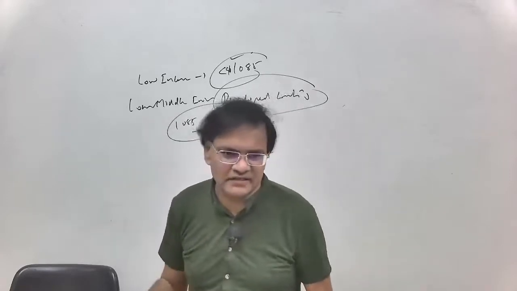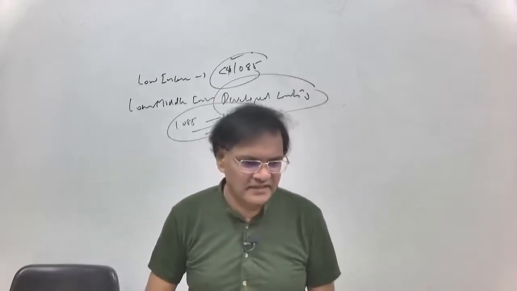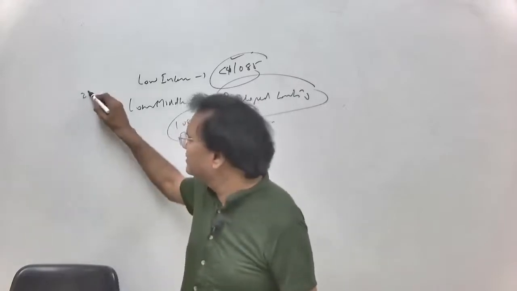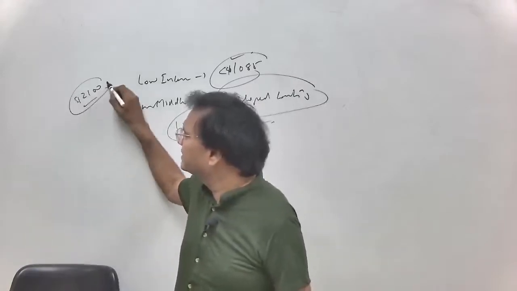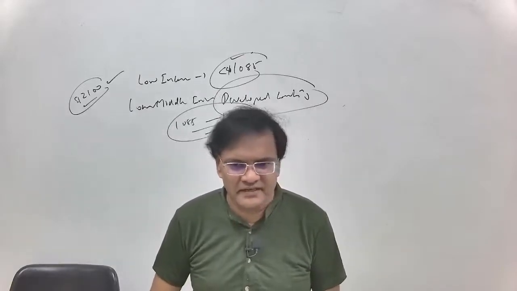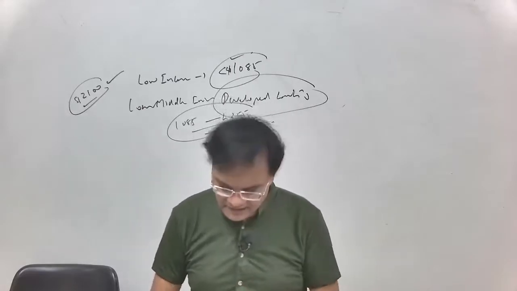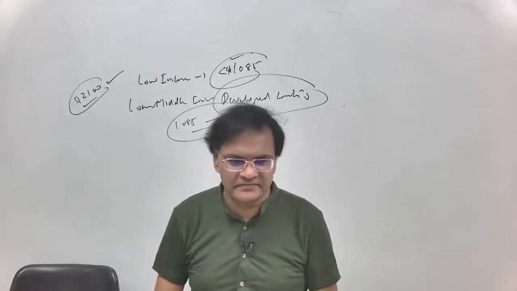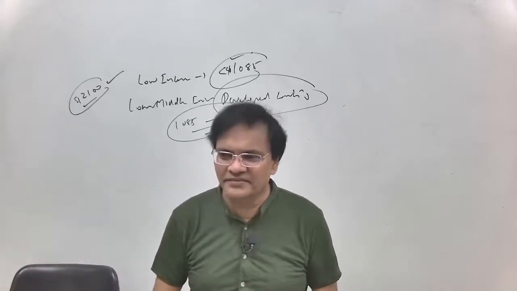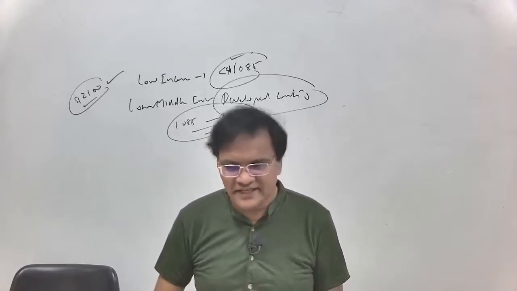This is what we say, lower middle income countries. India comes in this second category because our per capita income is around $2,100, right? So we come here. In fact, we are slightly above low income countries, because it is not close to $4,000, it is close to $1,000. We are slightly above low income countries.